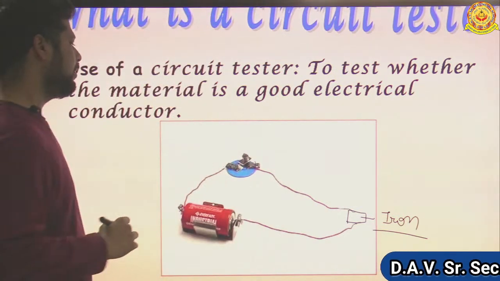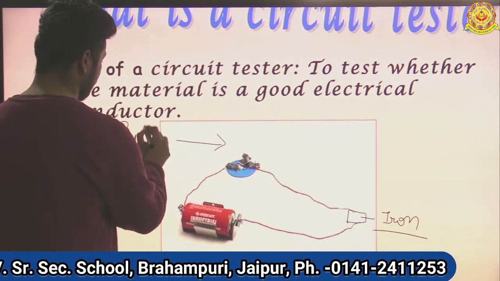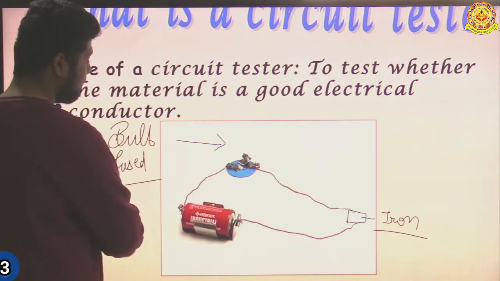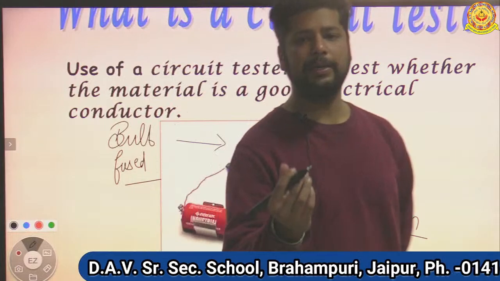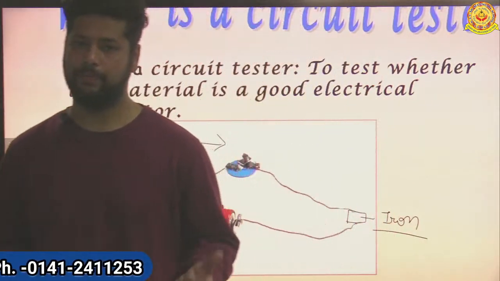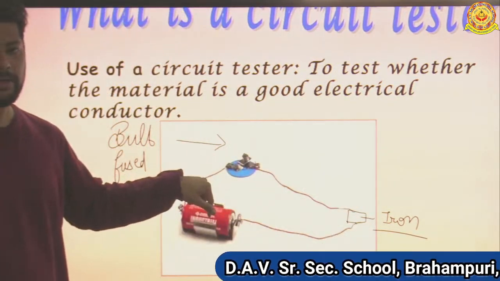First thing is, our bulb may be fused. If the bulb is fused, of course at that time the circuit is not completed, because the filament is broken. Then the circuit is not completed and the bulb will not glow, because current cannot flow through it.